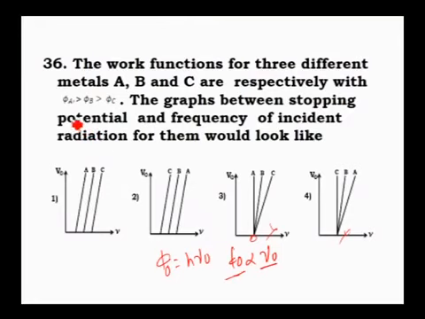And they mentioned that work function of A is greater than B, greater than C, which means threshold frequency of A must be greater than threshold frequency of B, that is greater than threshold frequency of C. Correct? That means the second option is correct, because threshold frequency of A is more. Because phi A greater than phi B greater than phi C is given. You know that phi naught is proportional to nu naught. If phi naught is more, nu naught will also be more. Therefore threshold frequency of A is more. Therefore the second graph is correct.